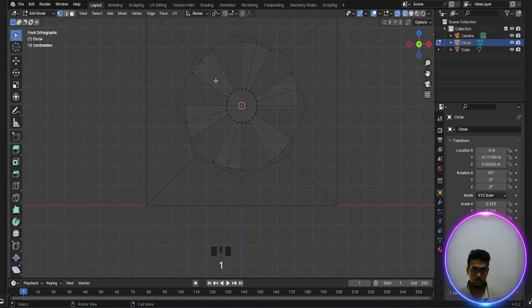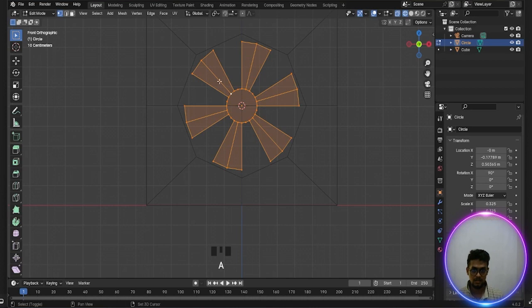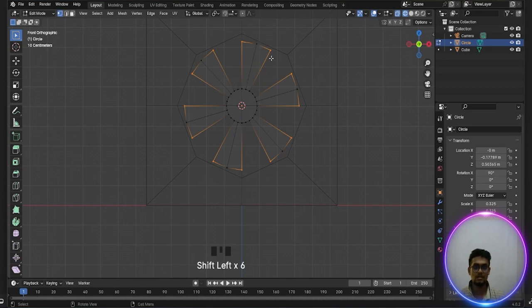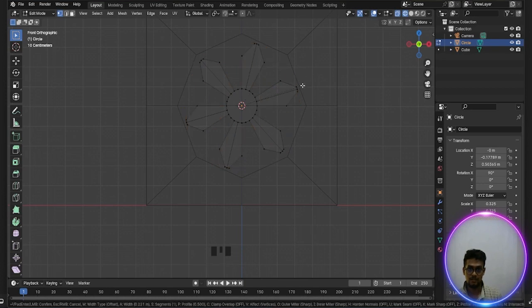Now press 1 and deselect, press 1, Shift A and deselect, again Shift deselect, Control deselect, and this one, this one, this one, this one, this one, and this one. Now Control B and V. Okay, done.